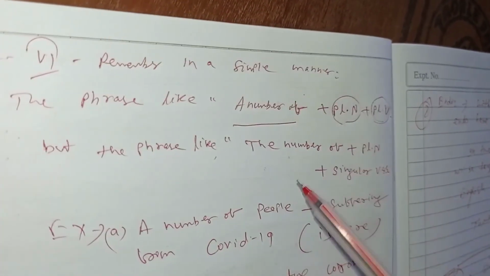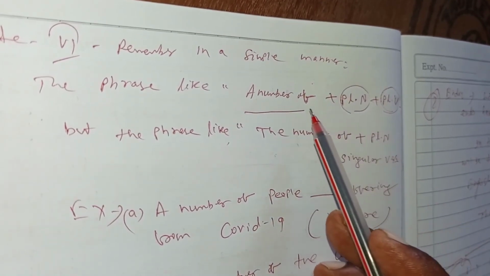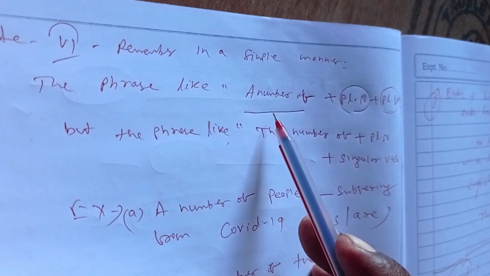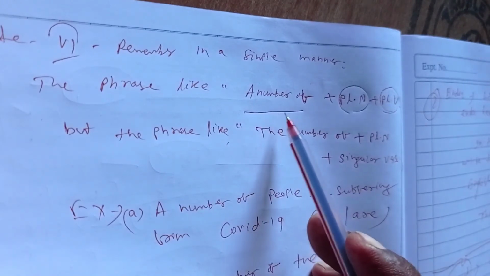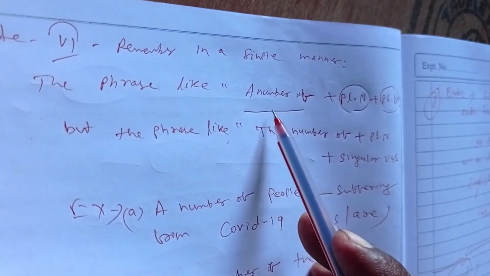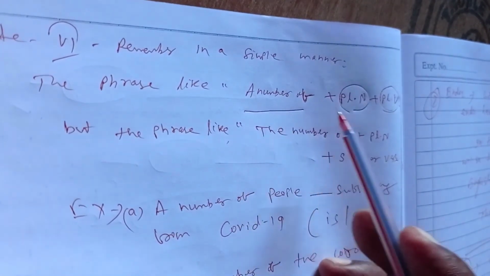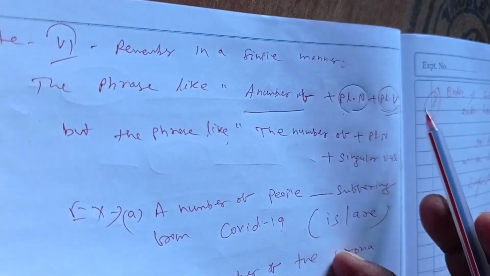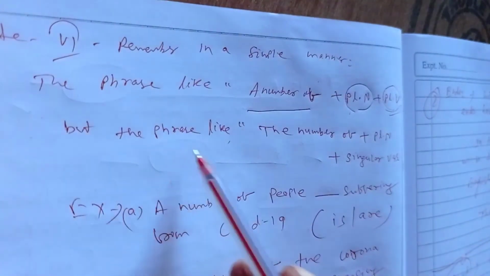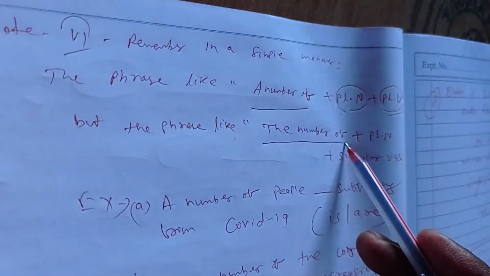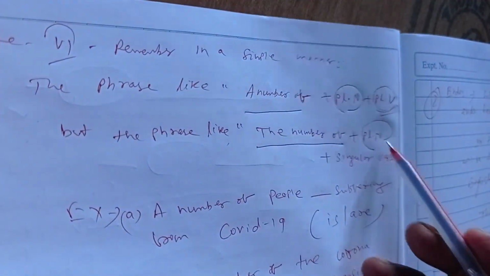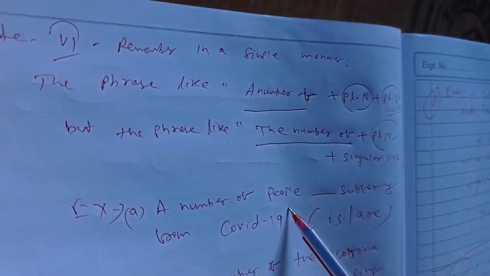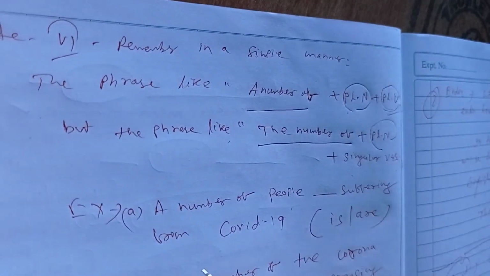That means if the sentence begins with "a number of", and after this phrase there must be a plural noun and the verb must be plural. But the phrase like "the number of" must follow a plural noun but a singular verb. You should see here, a number of people dash suffering from COVID-19.